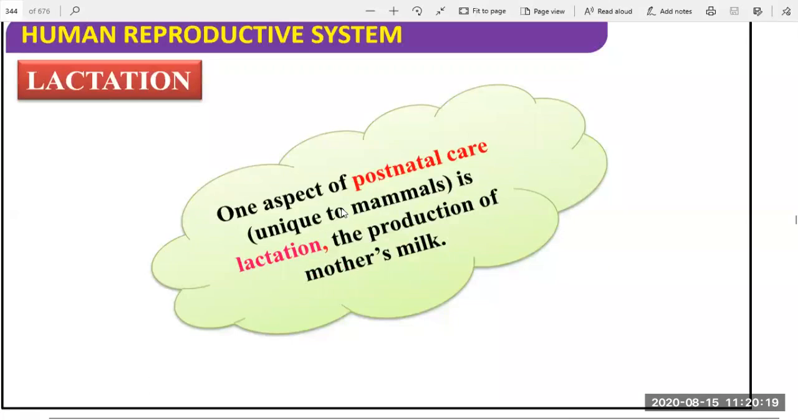One aspect of postnatal care that is unique to mammals is lactation.